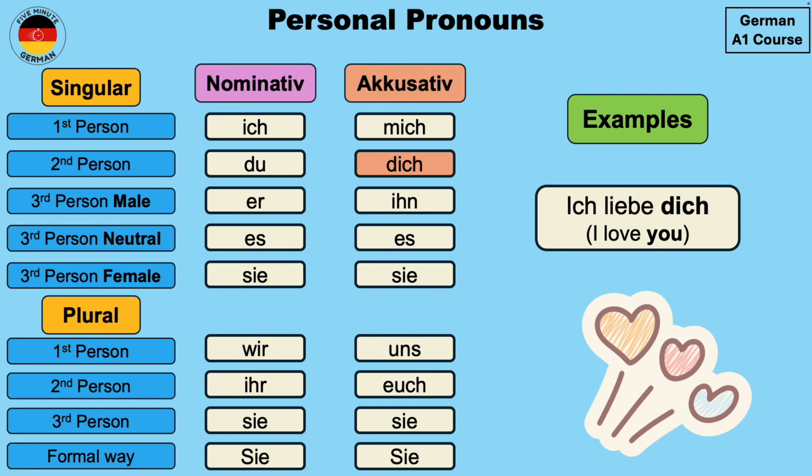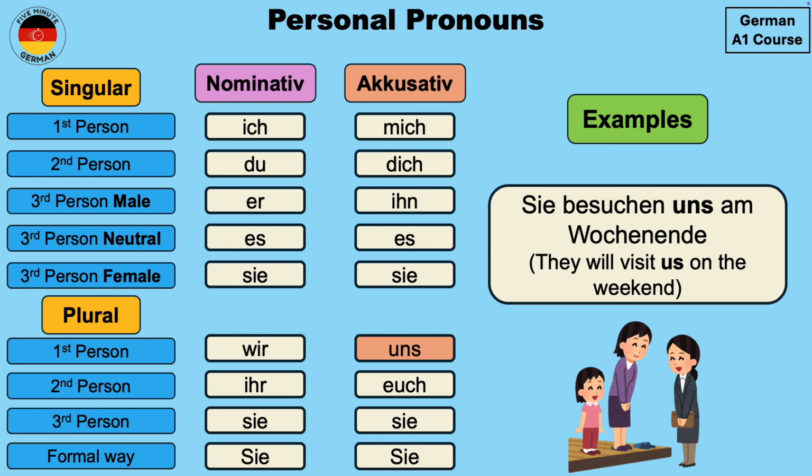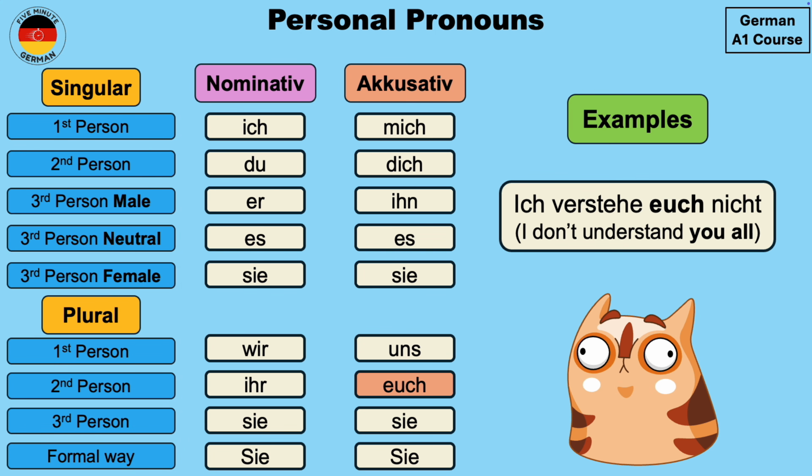Now let's take another example. Sie besuchen uns am Wochenende. They will visit us on the weekend. So over here we will use uns because that is the accusative form of wir. Another example, Ich verstehe euch nicht. I don't understand you all. So over here we use the accusative form of the second person plural, which is euch. This is when you are talking to a group of people directly.